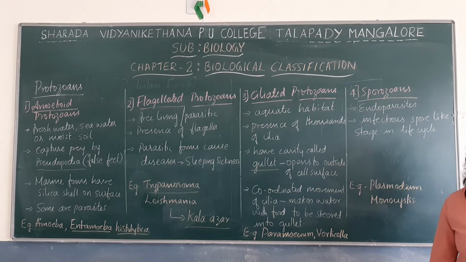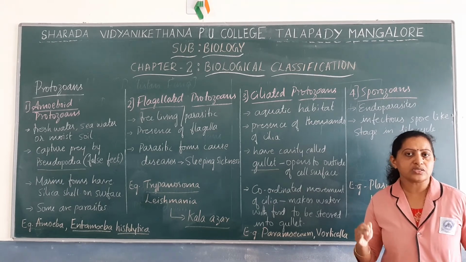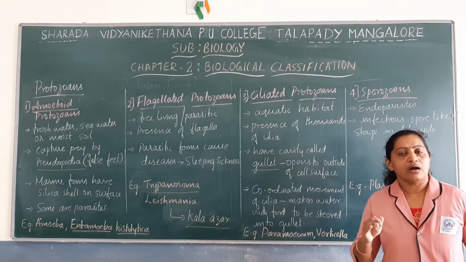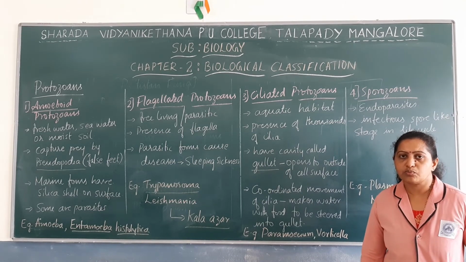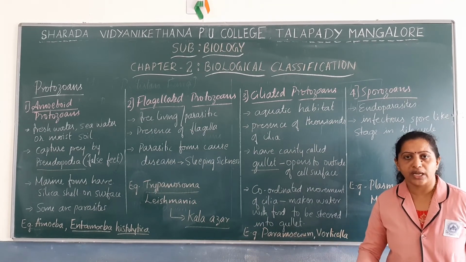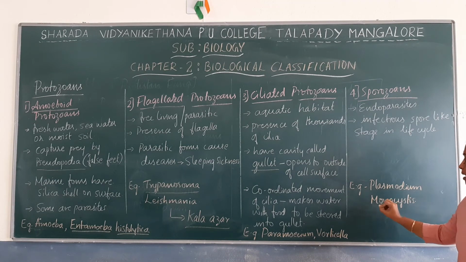There are various species of Plasmodium. The most commonly found species of Plasmodium in India that causes malarial fever is Plasmodium vivax. Other examples include Monocystis. They are some of the sporozoans that cause various types of infections.